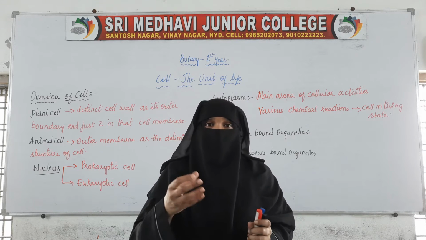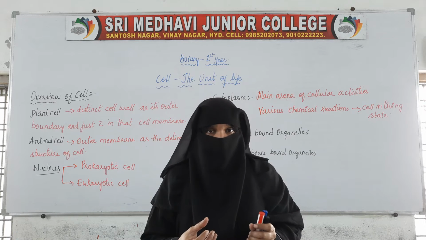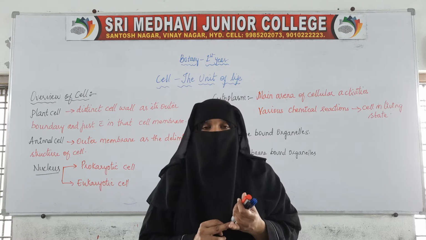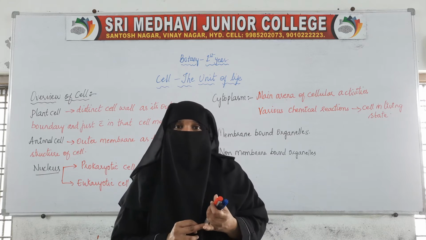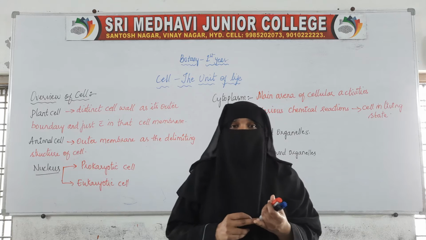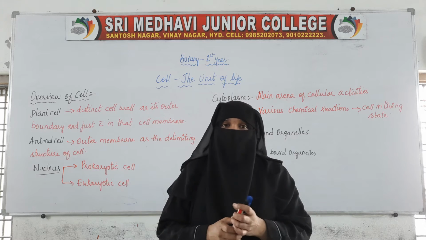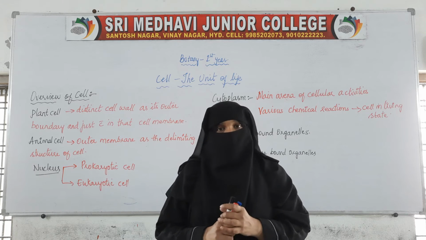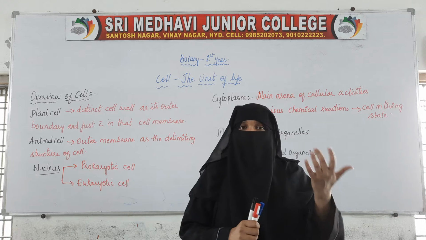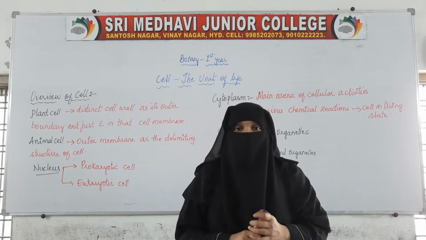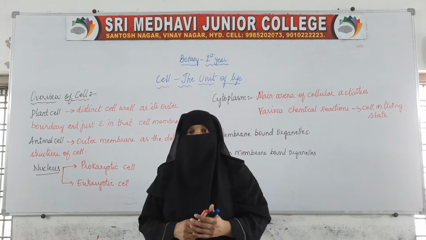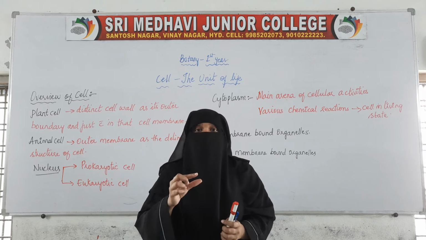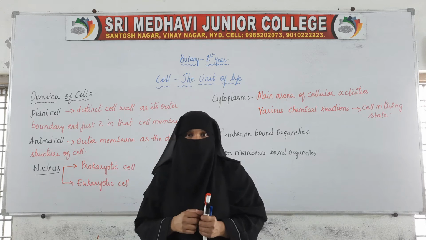Because the cell is able to exist independently. A cell is able to exist independently and it is able to perform all the functions which are required to be performed by a living organism. So that is why the cell can perform the basic functions as well as exist independently. Anything less than cell cannot exist independently. So that is why the living organisms are made up of cells, and the cells are the building blocks, the structural units of the living organism.